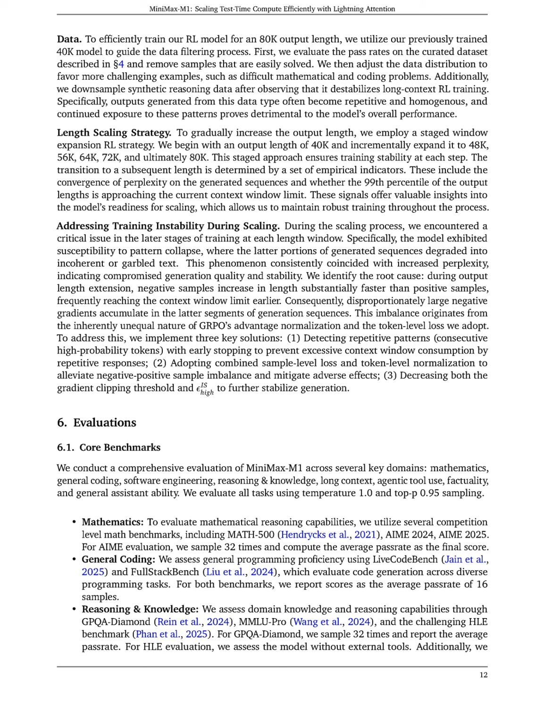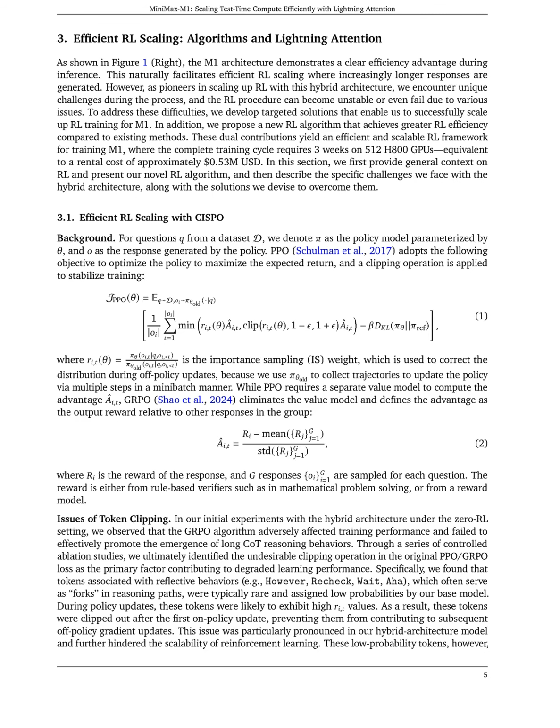The RL training process also encountered instability due to the imbalance in negative and positive sample gradients, leading to pattern collapse and incoherent text generation. Furthermore, the model's reliance on a complex hybrid architecture introduced difficulties in scaling RL effectively, requiring targeted solutions to stabilize training and ensure efficient learning.